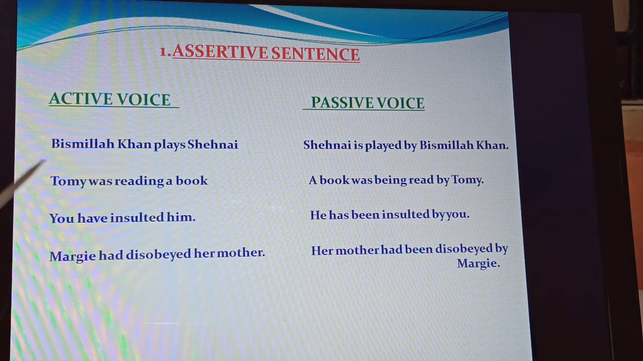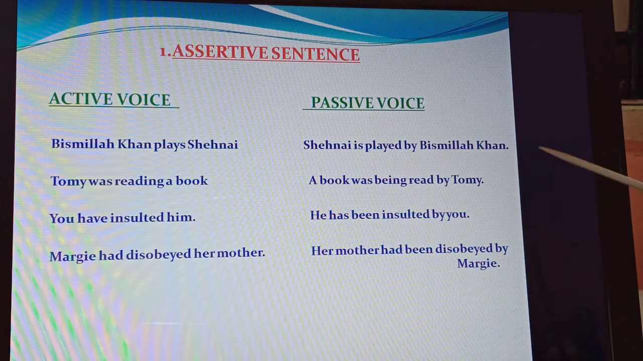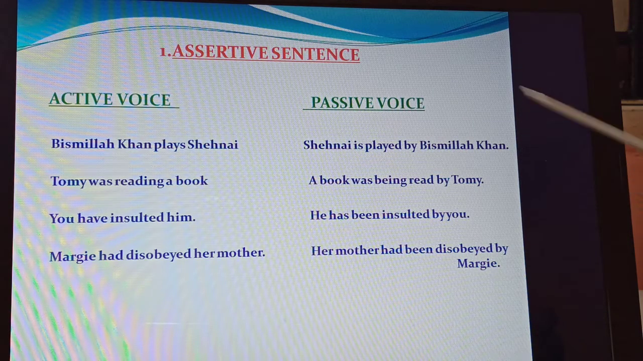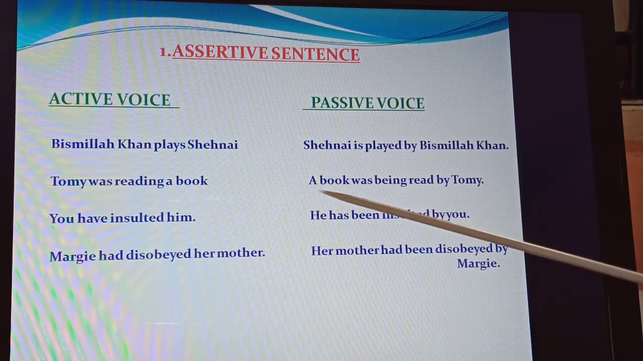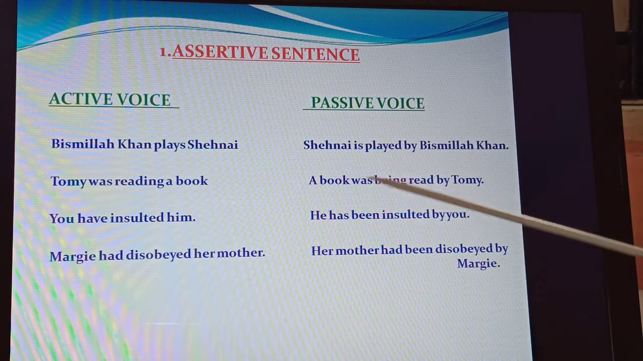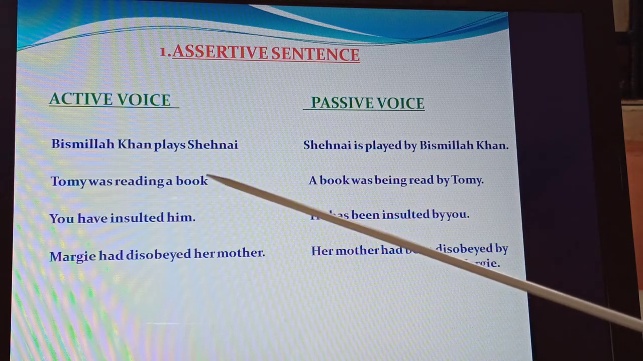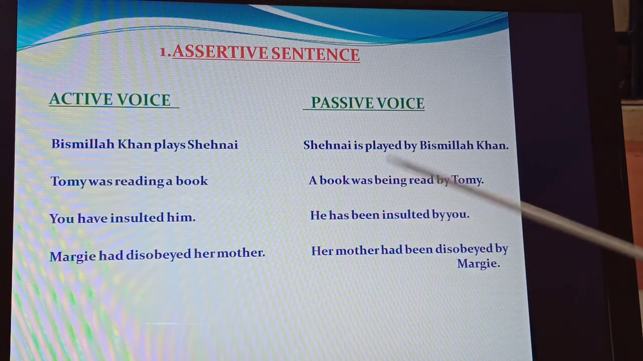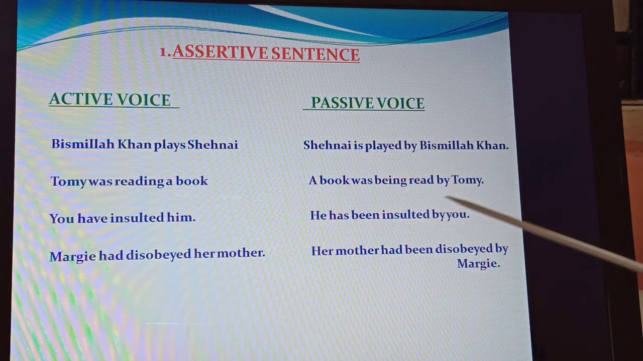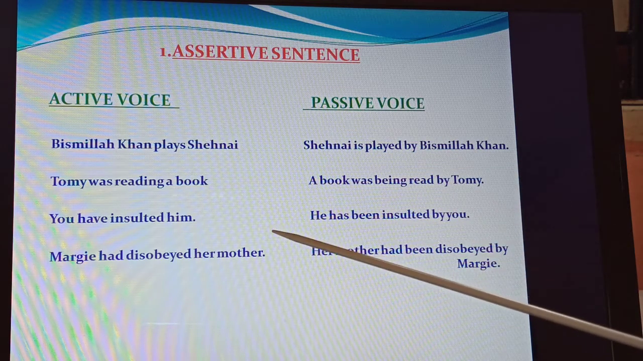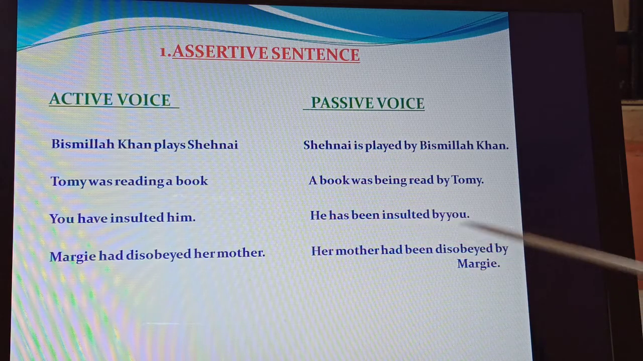You see, Bismillah Khan plays Shehnai. "Plays" is a simple present, and therefore: Shehnai is played by Bismillah Khan. I hope you have understood. Okay. Tommy was reading a book. It is an assertive sentence, but it's in past tense. The tense is different and the type of sentence is different. Remember that. Tommy was reading a book is past continuous, and the passive voice would be: a book was being read by Tommy. You have insulted him will change into: he has been insulted by you.